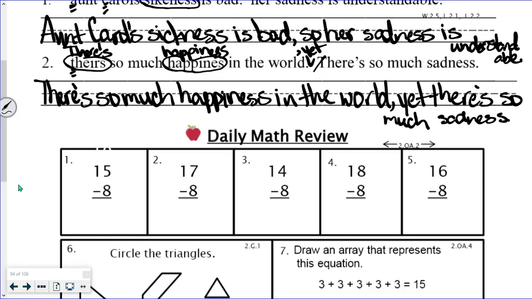Then we'll go down to our daily math review. And so right away we got 15 minus 8. We've had this one a lot. 15 minus 8 is 7. And then 17 minus 8 is 9. Let's see, 14 minus 8 is 6. 18 minus 8 is 10. And then 16 minus 8 is 8.